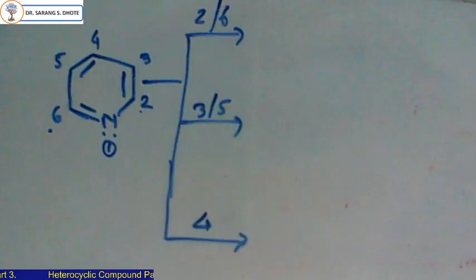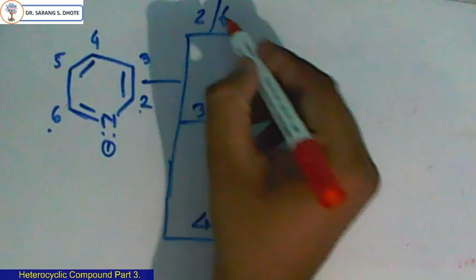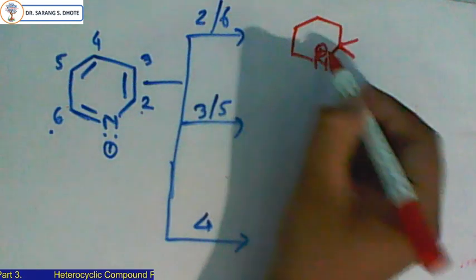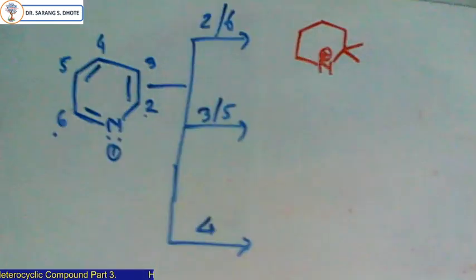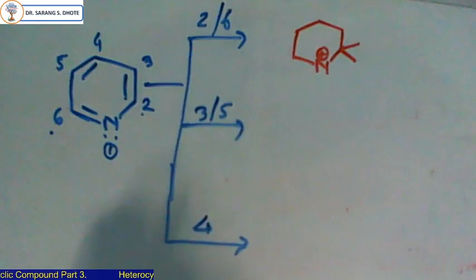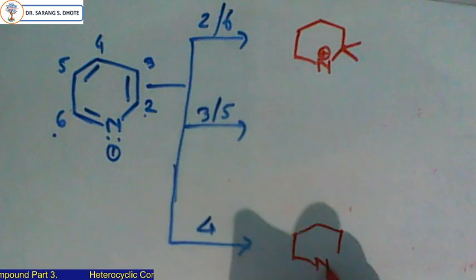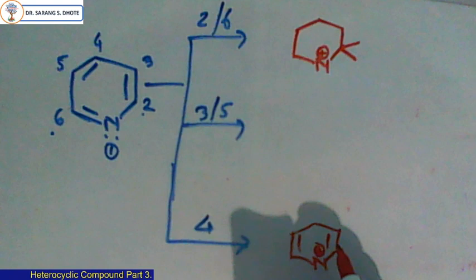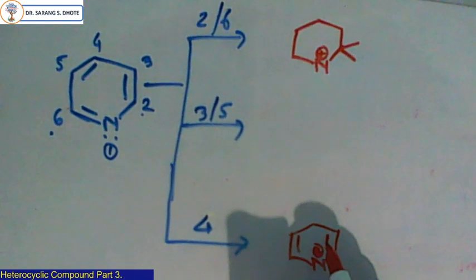See, I will show you here. In the 2 and 6 position, we attack here, and this nitrogen carries a positive charge. Like that, in the fourth position, here also the nitrogen carries a positive charge in the resulting structure. When the nitrogen carries a positive charge, it is less stable.